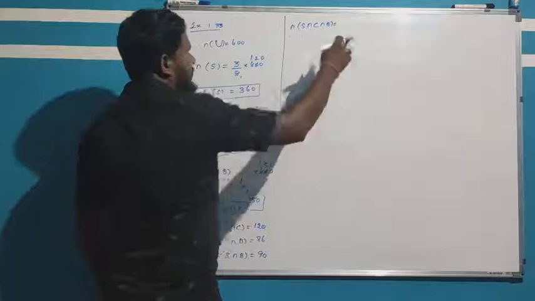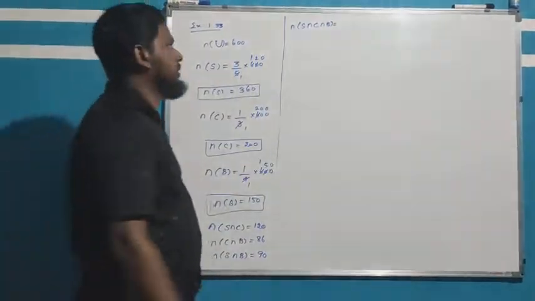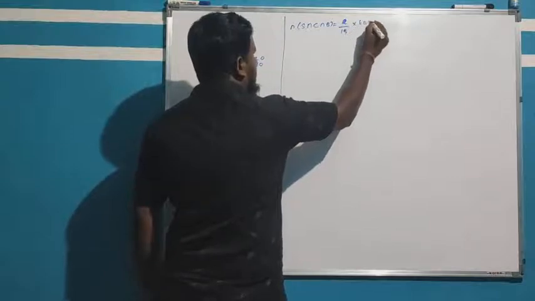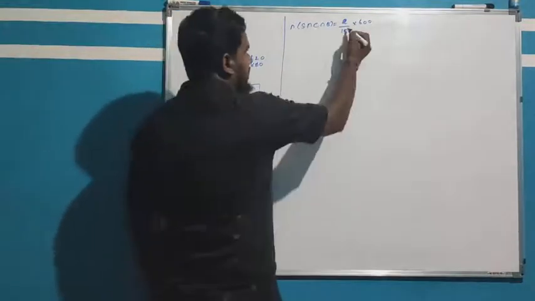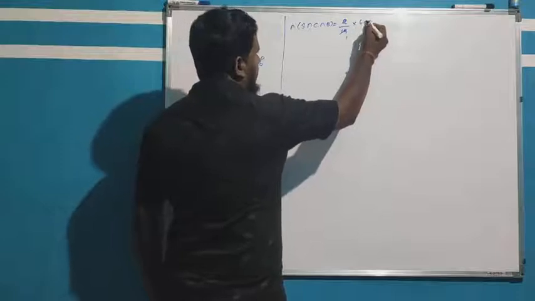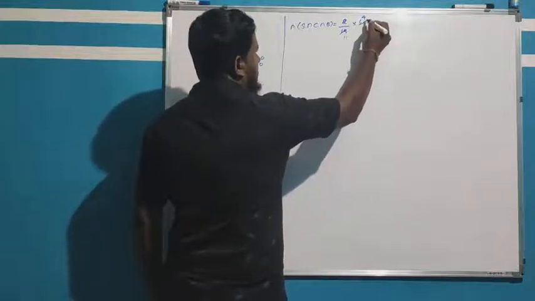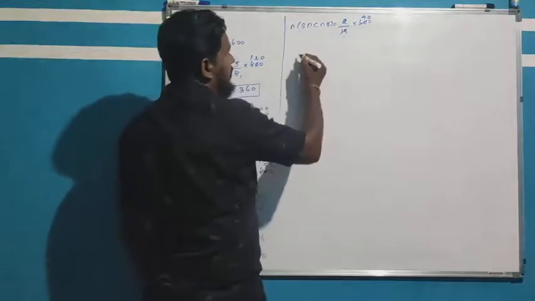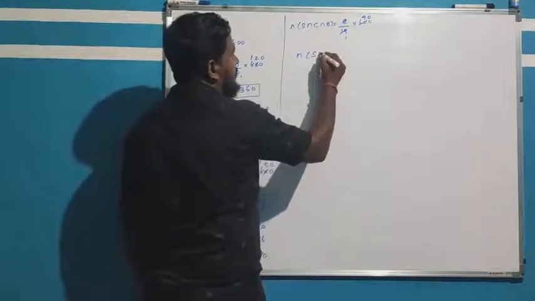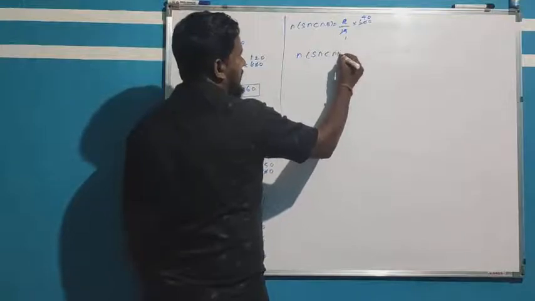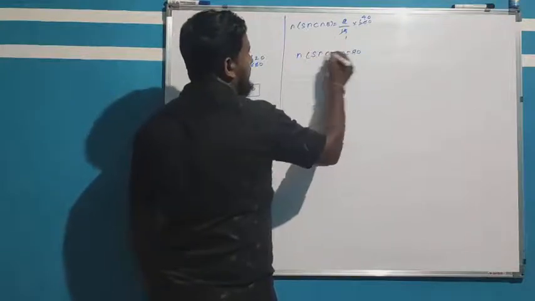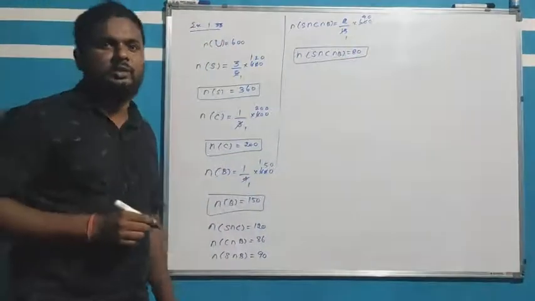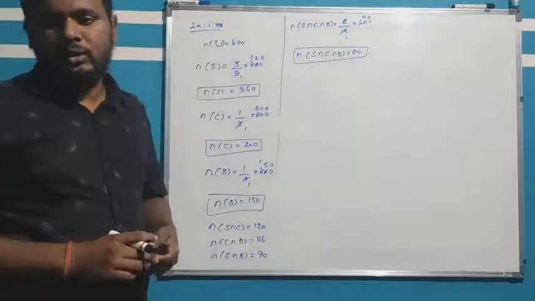The fraction given is 2 by 15 into 600. 1 15 is a 15, 4 15 is a 60, remaining 10, take here, so 40 into 2 gives 80. So 80 families use all three vehicles.